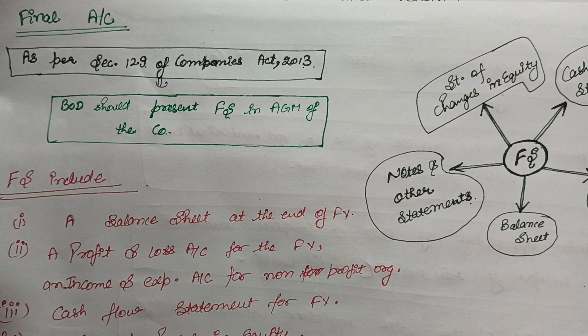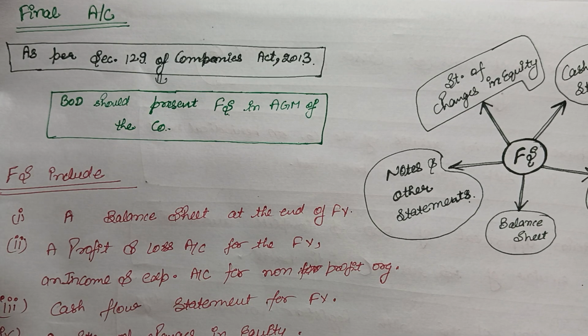Who will present the financial statement? The board will present it in the AGM of the company.